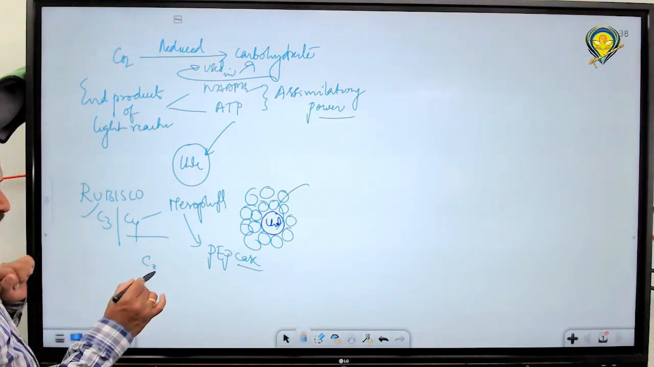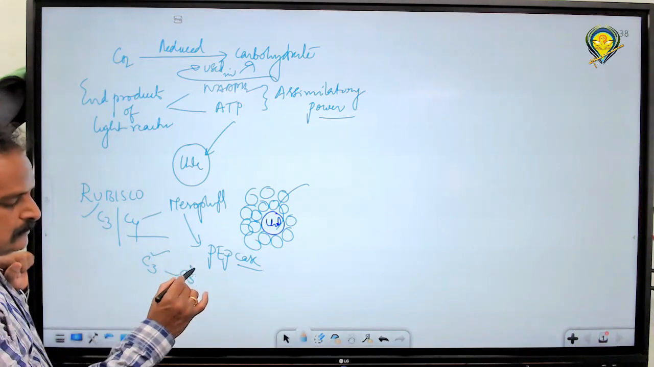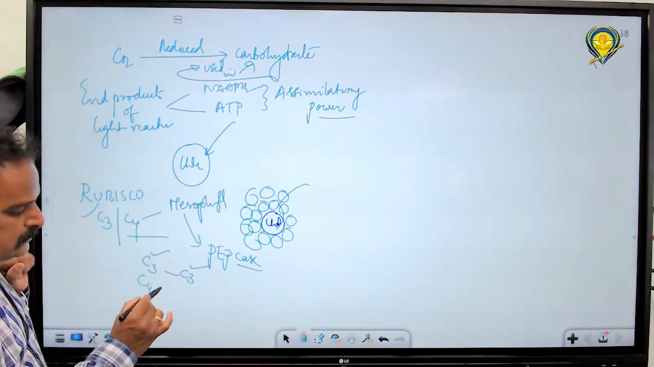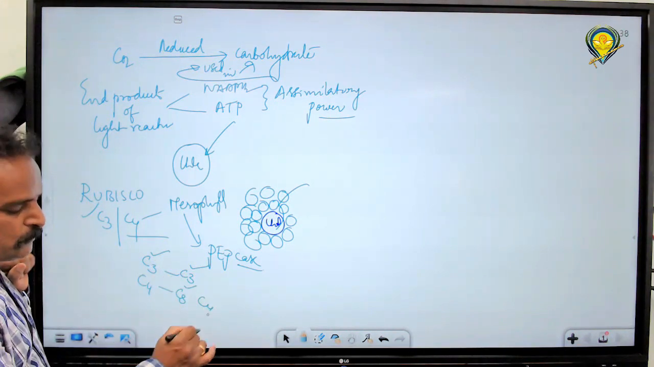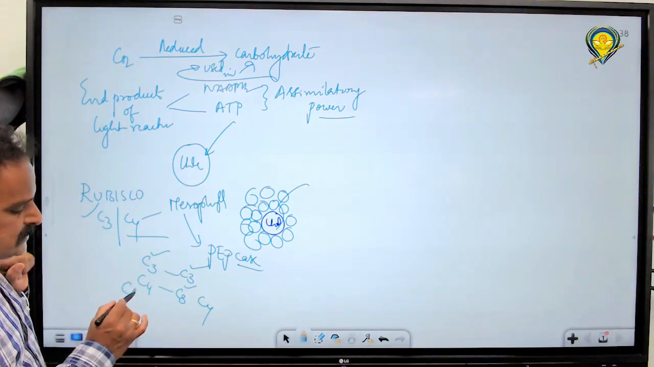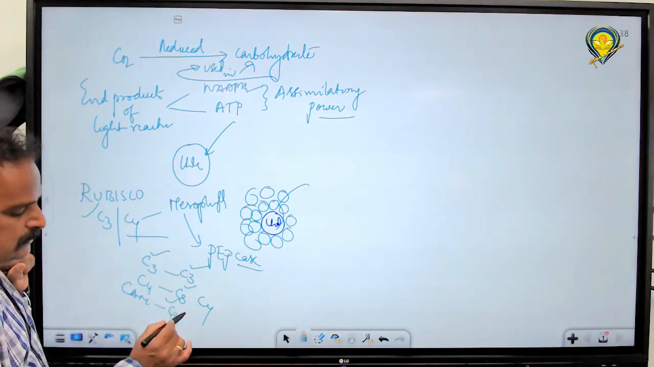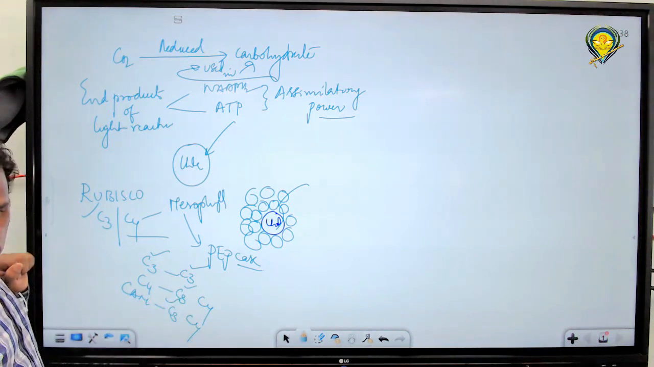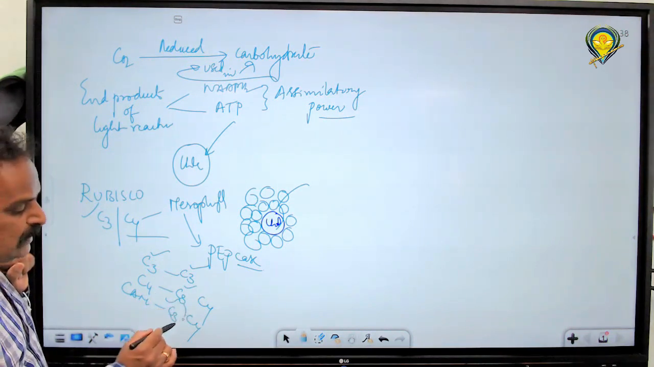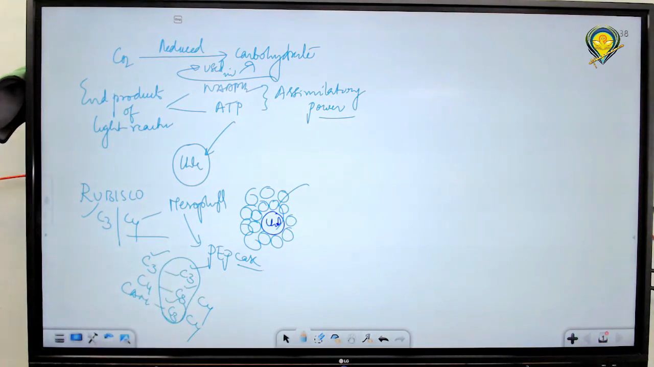C3 plants have the C3 cycle. C4 plants have the C3 cycle and the C4 cycle. CAM plants have the C3 cycle and C4. So what is common? C3 is common, and it is the only cycle through which carbon dioxide is reduced to carbohydrate. In all types of plants, whether C3, C4, or CAM, the most common cycle involved in conversion of carbon dioxide into carbohydrate is the C3 cycle.